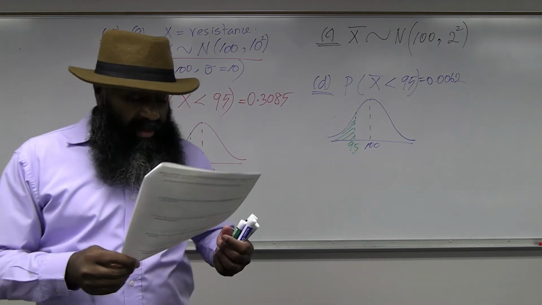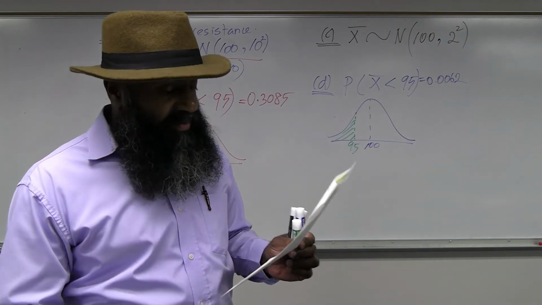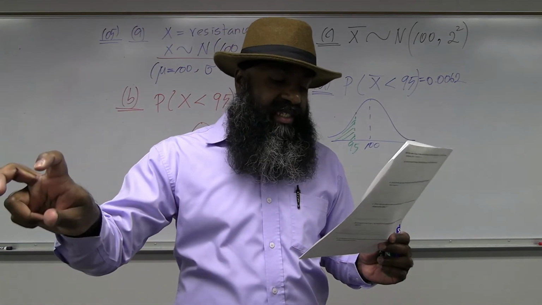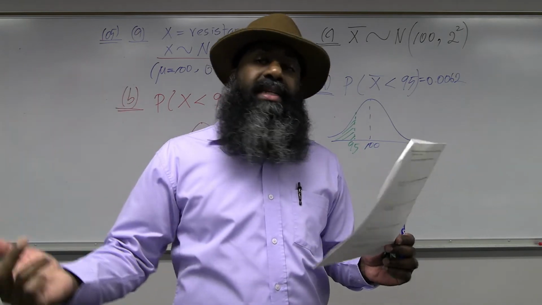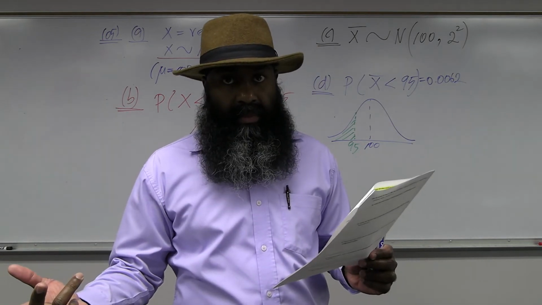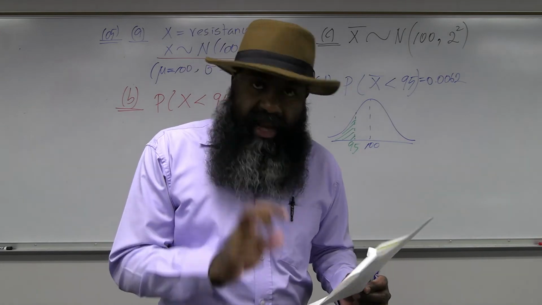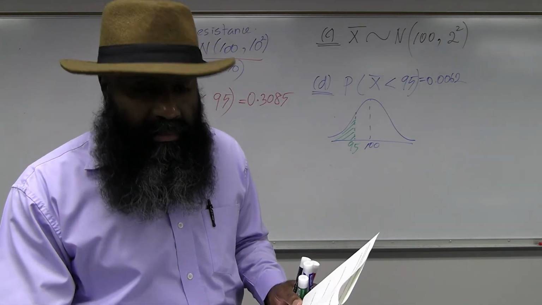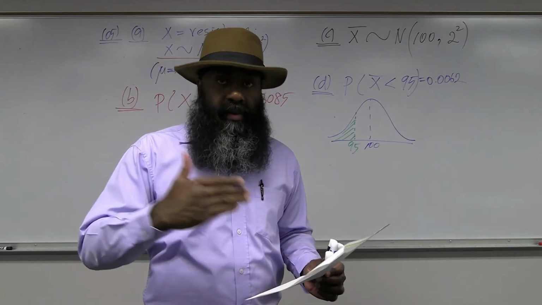And then part E. For samples of size 25, what's the average resistance so that only 10% of resistors will have more average resistance than that? Now for that part, the probability is given to us. We need to do the inverse calculation.